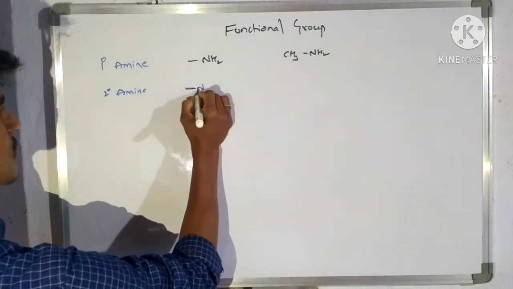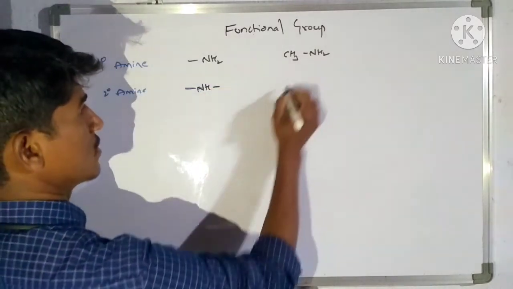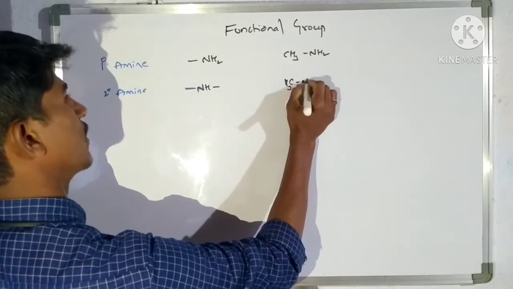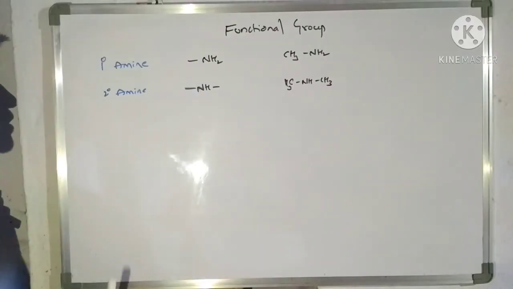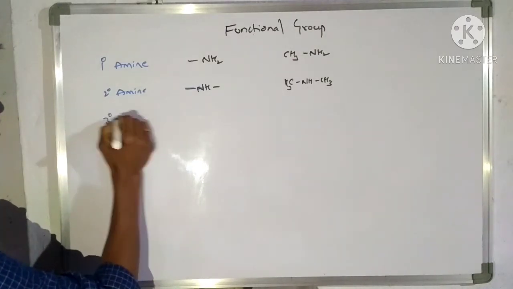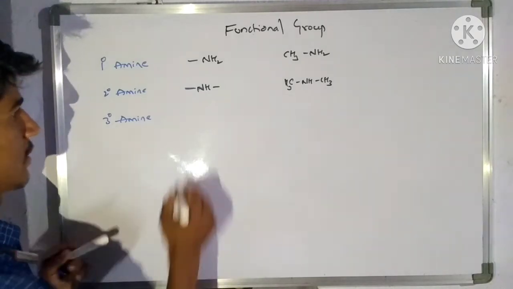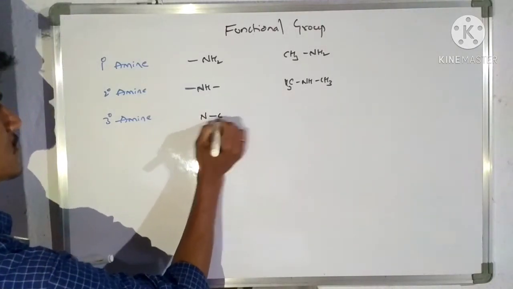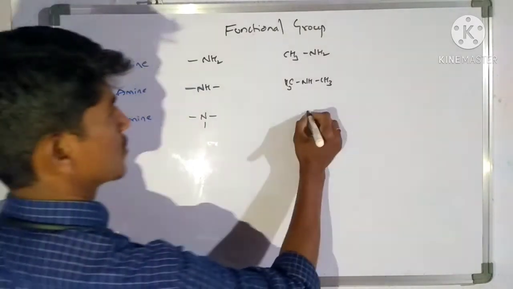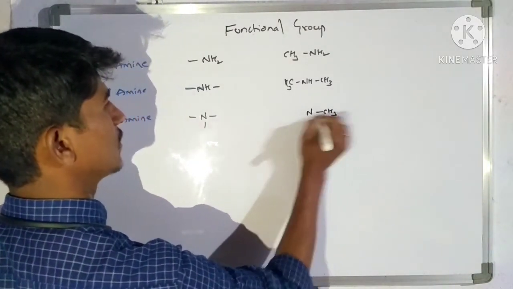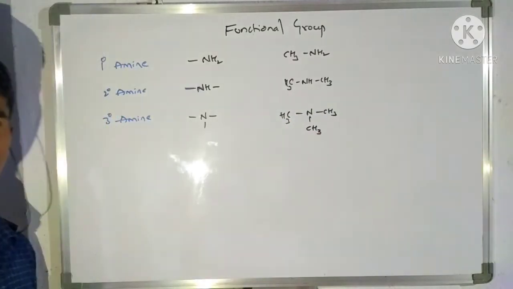Secondary amine is like this, NH, so nitrogen is attached to two carbons: CH3NHCH3. Another functional group is tertiary amine. The tertiary amine is like this, with nitrogen attached to three carbons: N(CH3)3. This is tertiary amine.